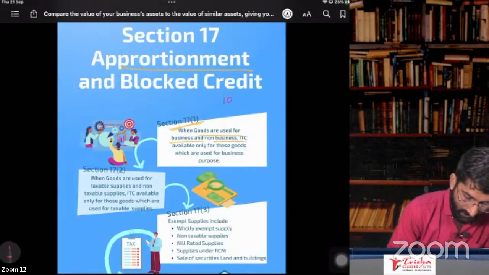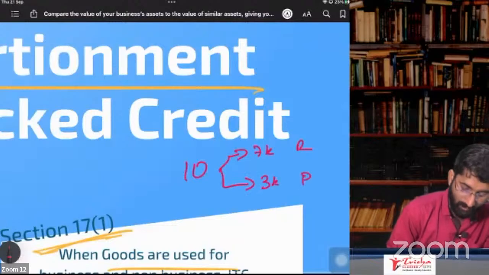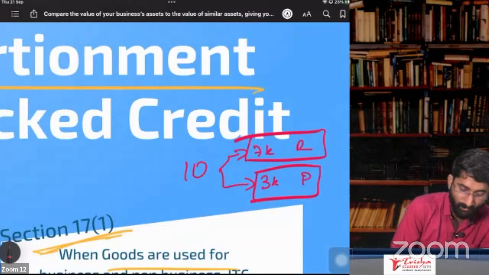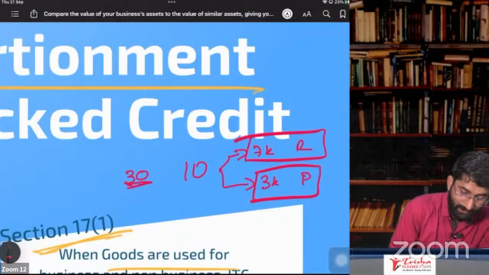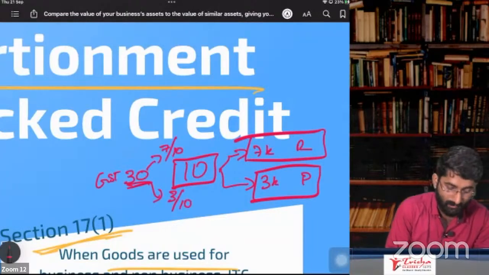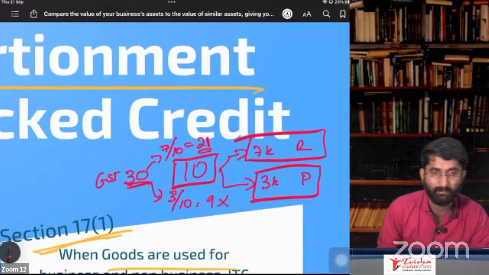You have purchased 10 kilos of rice, and you use 7 kilos for your restaurant business and 3 kilos for your personal purpose. You will get ITC for these 7 kilos, not for these 3 kilos. Example, you paid 30 rupees as GST on this 10 kilos of rice. 30 rupees in the ratio of 7 by 10 and 3 by 10. 7 by 10 is 70%, so for 21 rupees you will get the ITC, but for the remaining 9 rupees, you don't get the ITC.